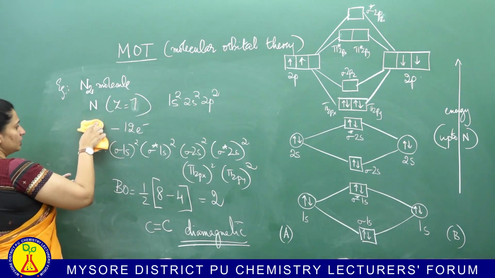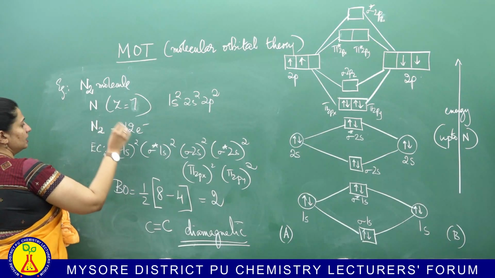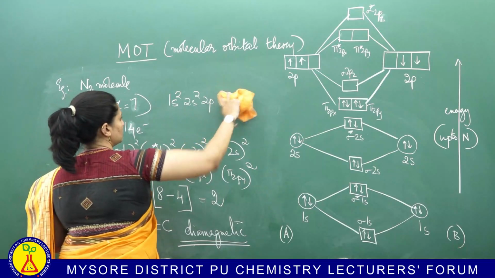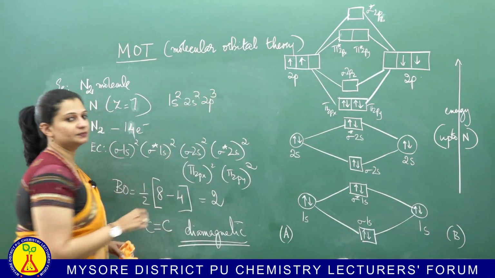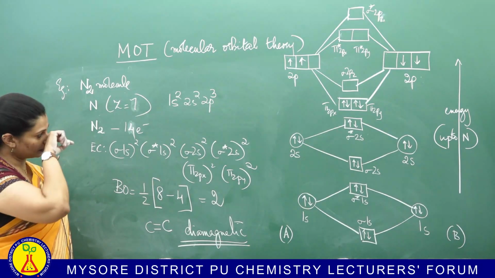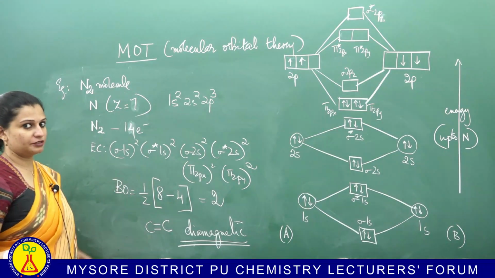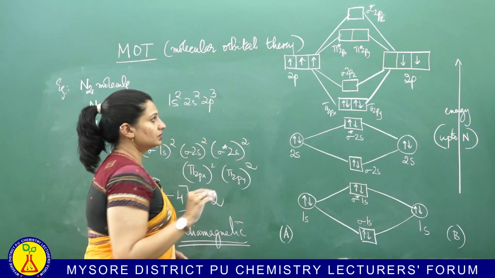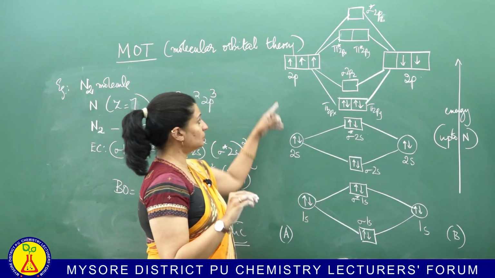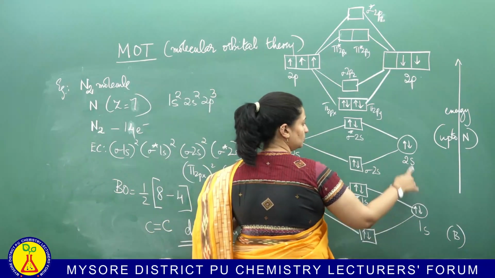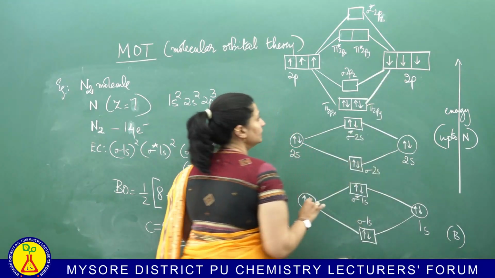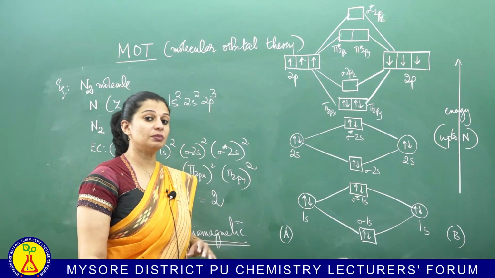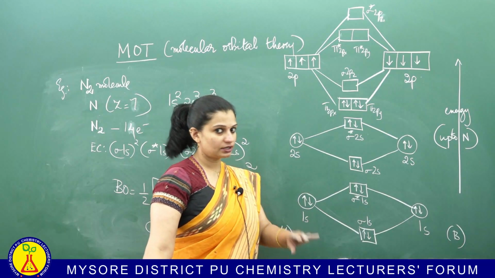So nitrogen molecule with an atomic number of 7. So your N2 molecule will have total of how many electrons? Will have a total of 14 electrons, which means it will be 1s2, 2s2, 2p3. Right. So let me make a few changes there. You please do your work individually as well. So this is your 1s2, 2s2, 2p3, correct? Same way 1s2, 2s2 and you are having 2p3. So total how many electrons? 14 electrons. So your 14 electrons have to be placed in the molecular orbitals, not the atomic orbitals.